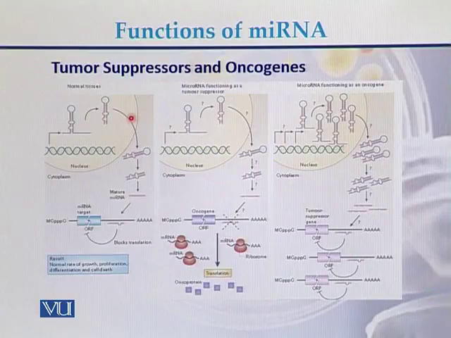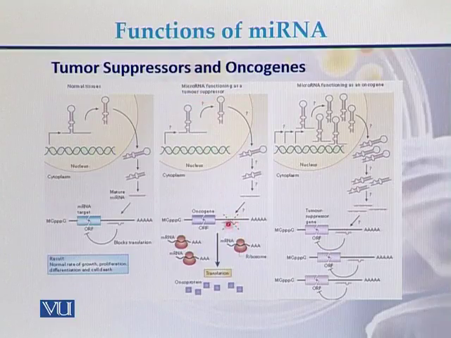There are different ways in which tumor suppressors and oncogenes are regulated by miRNA. This is the normal tissue, in which the mature miRNA binds to the messenger RNA and blocks the translation. In this diagram, we can see that microRNA is functioning as a tumor suppressor gene.